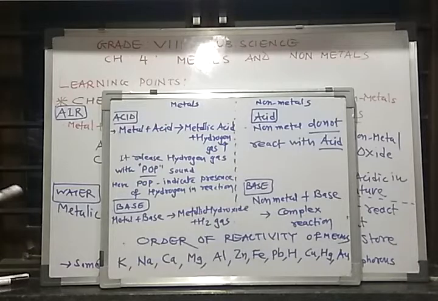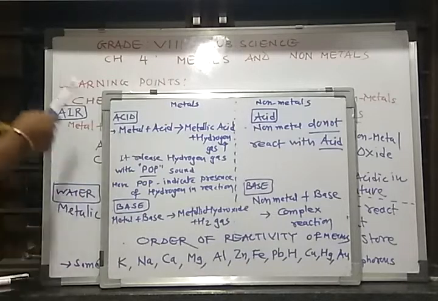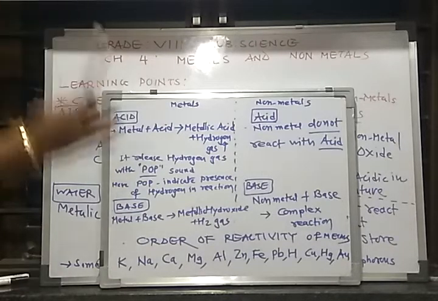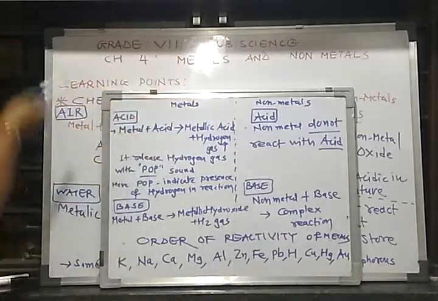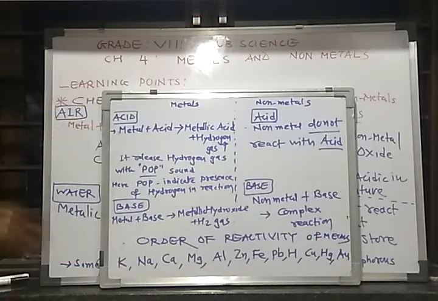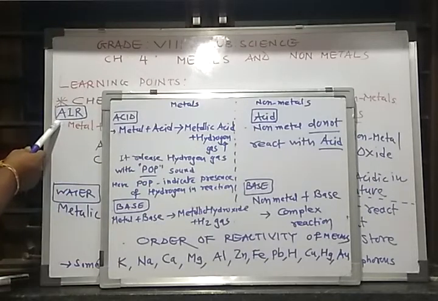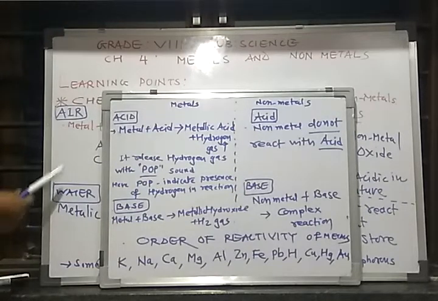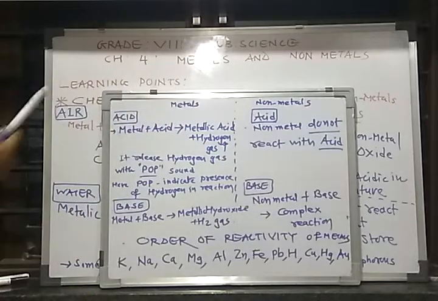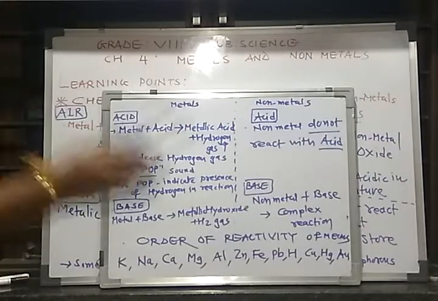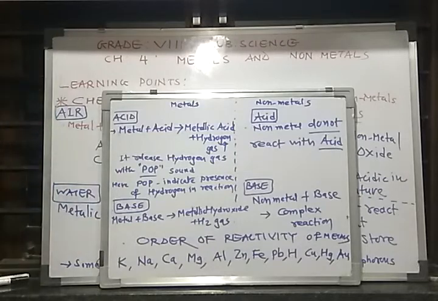So like this, you have to write down in the exam the list of chemical properties. Arrange it in tabular form. First of all, make the reaction with air, then write down water, then acid and base, with both metals and non-metals. So these are very useful and very important questions for 8th standard, 9th standard and 10th standard also, but this is basic.